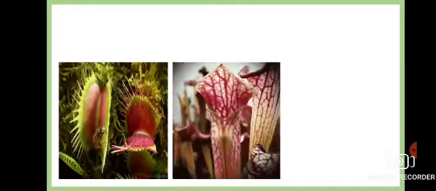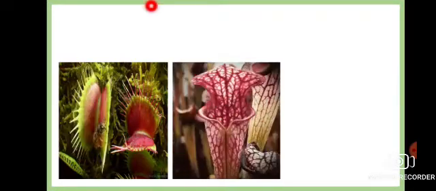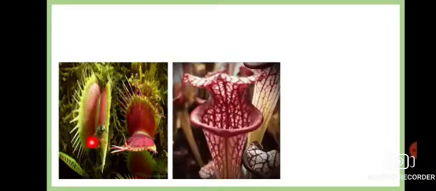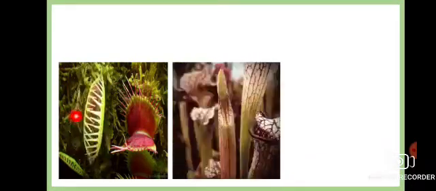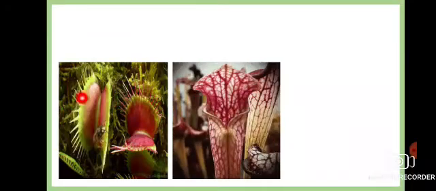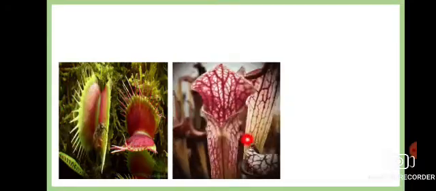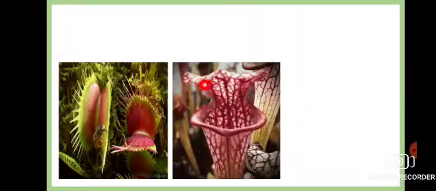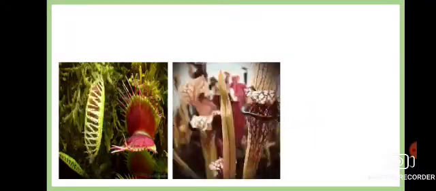now you can see this is a very interesting type of plant. See, this insect is coming and the plant is closing its door. Here also you can see another type of plant where an insect is coming and it is closing the flap.